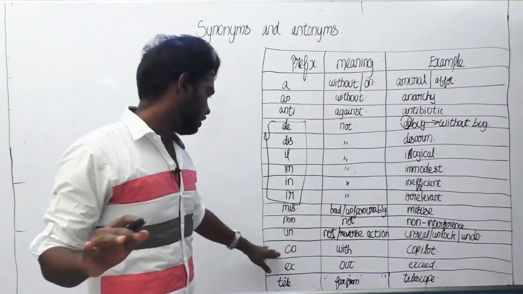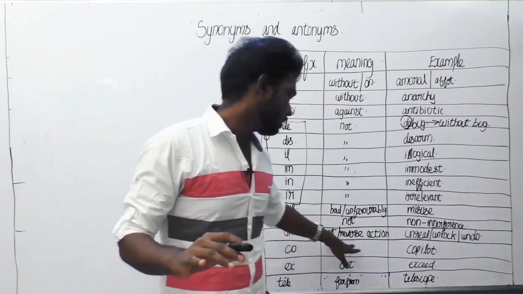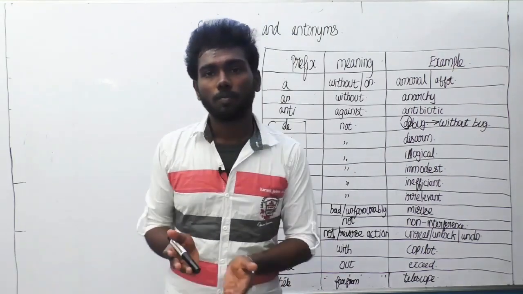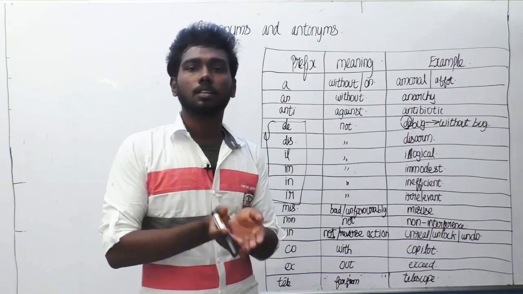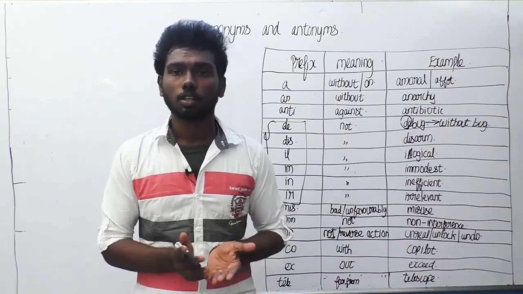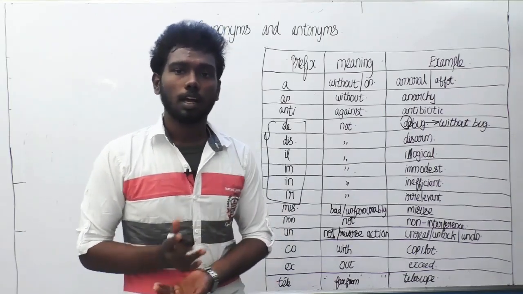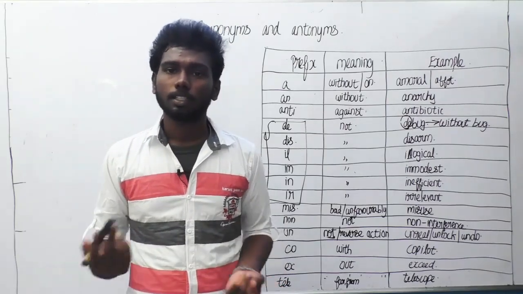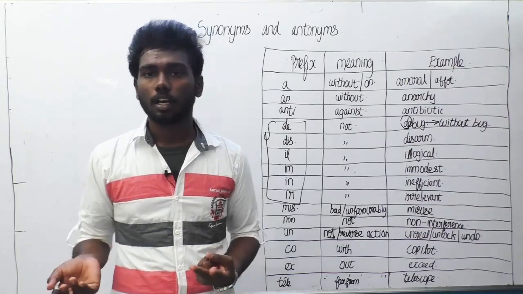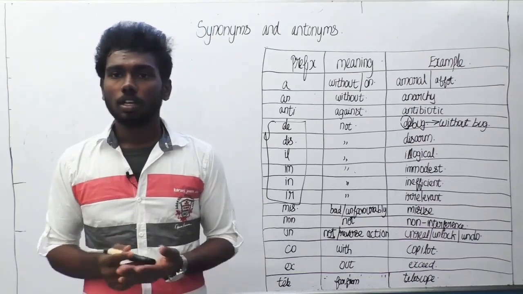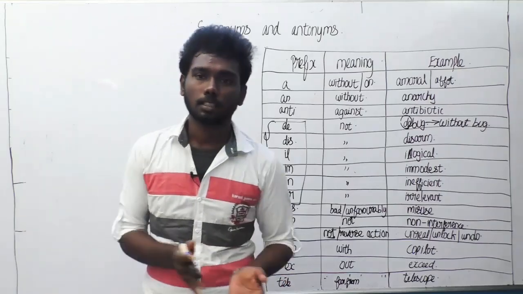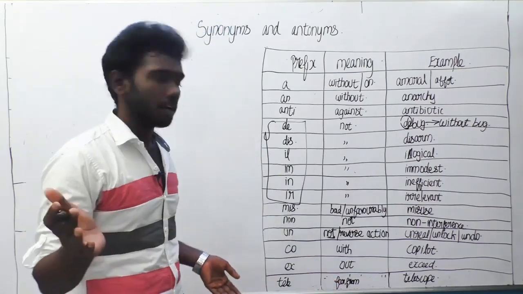The next thing is co. Co means with the person. A person who is working with another person is known as co. The example of this will be co-pilot. There will always be 2 pilots driving the aircraft. The person who is next to the pilot is the co-pilot. I hope you can understand.